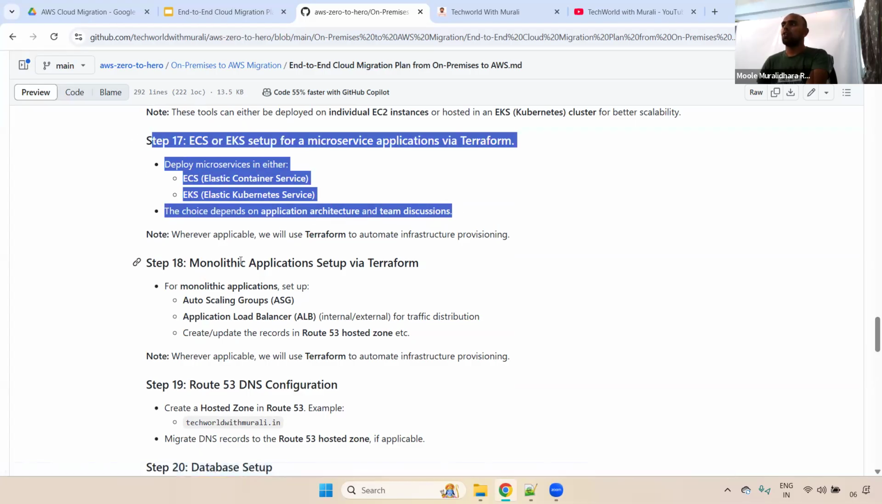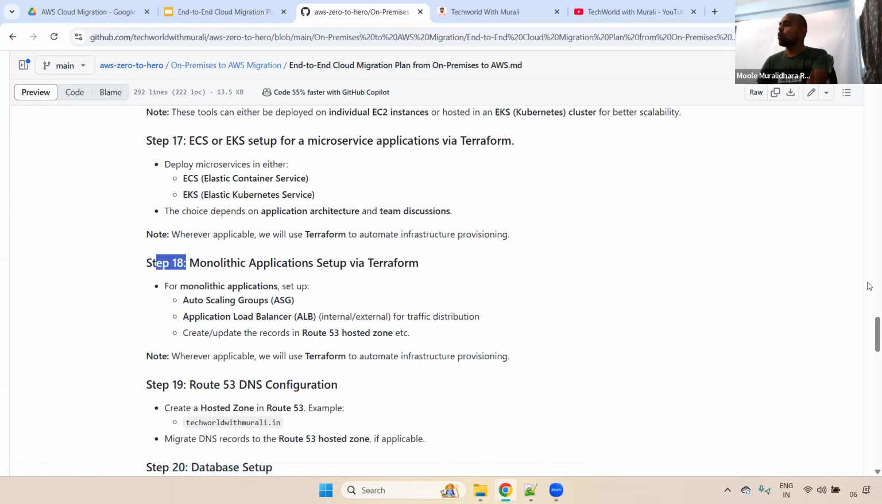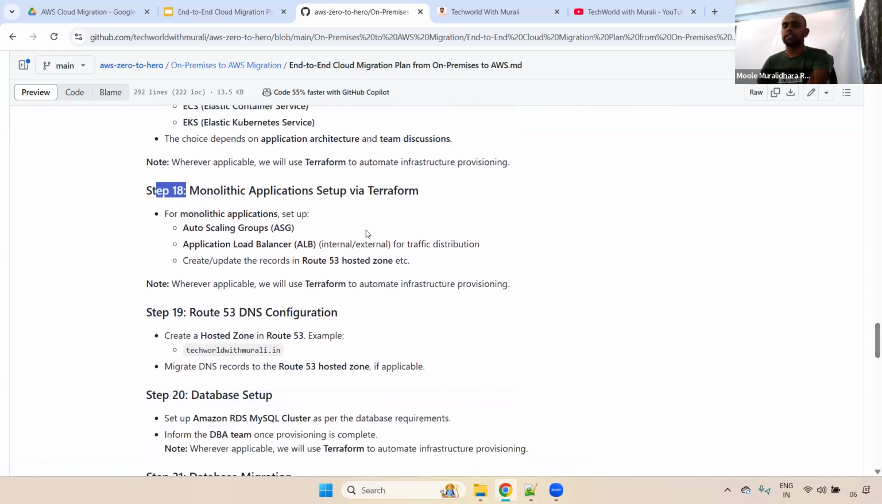Okay, clear. Now coming to step 18, for monolithic applications. For example, if you have monolithic applications, we will be deploying Tomcat. For that one also we need to prepare, so we write the Terraform script. What will the Terraform script do?